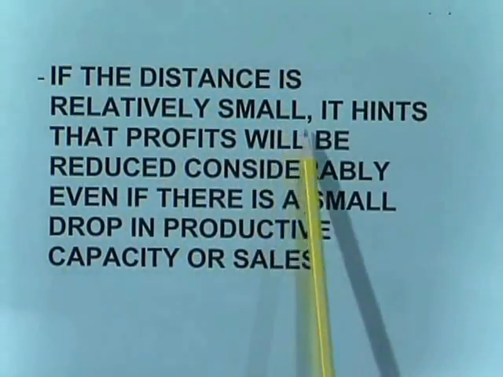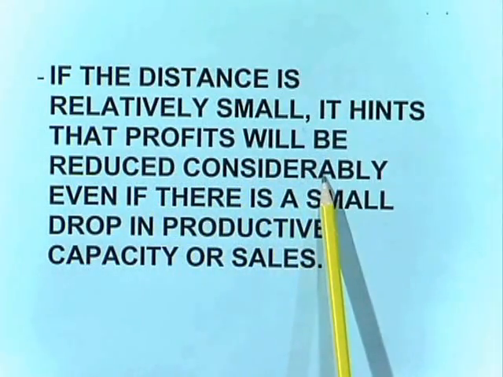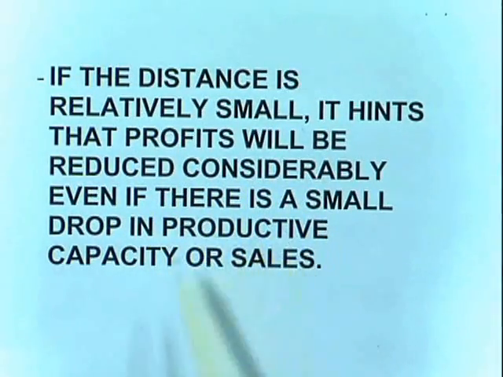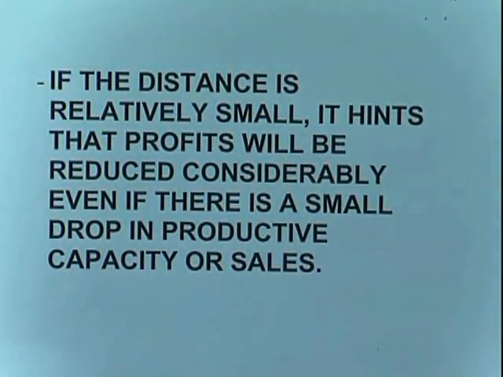Again, if you come to the loss side, it is definitely affected. That is, if the distance is relatively small, it hints that profits will be reduced considerably even if there is a small drop in productive capacity or sales. So for example, instead of 7 I go for 6, that is a 15 rupees loss. In this case, if it is more on the left side, we can reduce somewhat. So this is how different things have an effect in a break even chart.